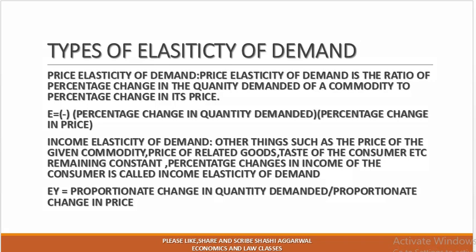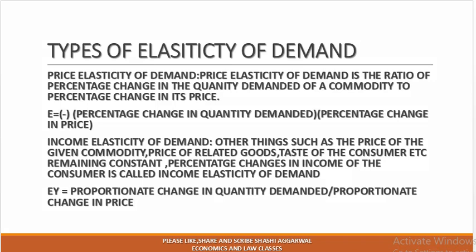Income elasticity of demand: other things remaining the same, such as the price of the given commodity, price of the related goods, taste of the consumer, they remain constant, there is no change. Then we measure the impact of changes in the income on the demand, the percentage change in income of the consumer.